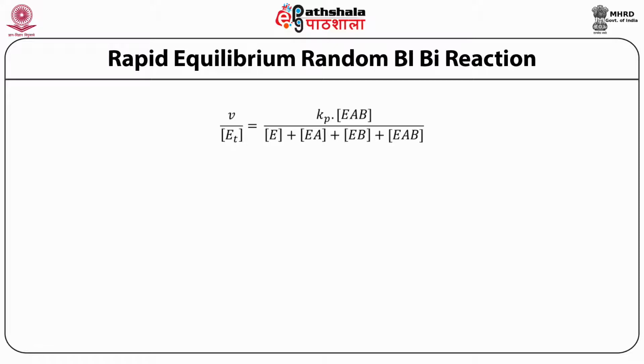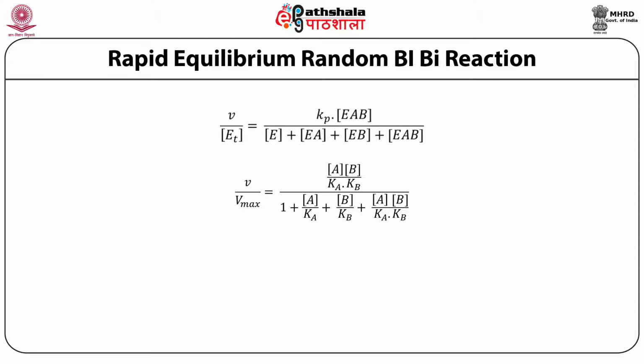then the final equation is V upon Vmax equals the concentration of A, the first substrate, times the concentration of B, the second substrate, divided by Ka, the dissociation constant of the first substrate, times Kb, the dissociation constant of the second substrate. The whole is divided by 1 plus A concentration divided by Ka plus B concentration divided by Kb plus A concentration times B concentration divided by Ka times Kb.